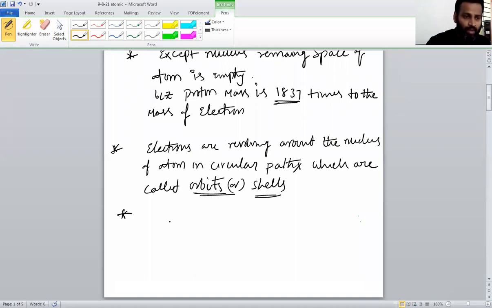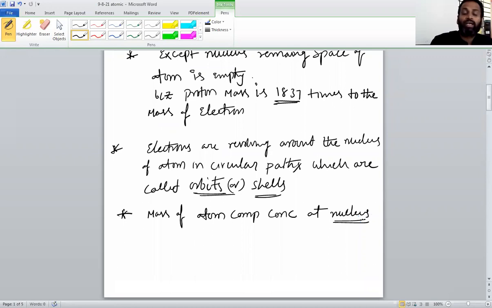So what he said: the mass of the atom is completely concentrated at the nucleus. At where?